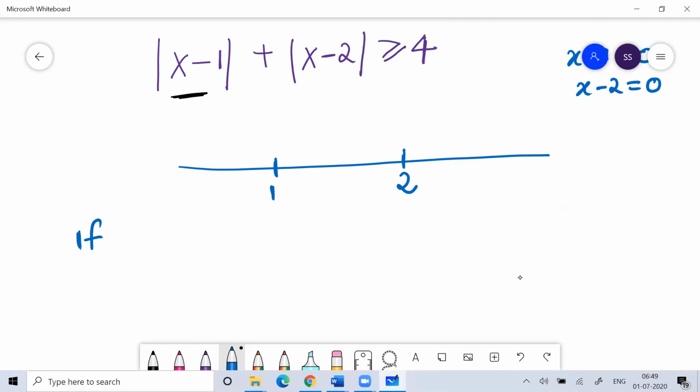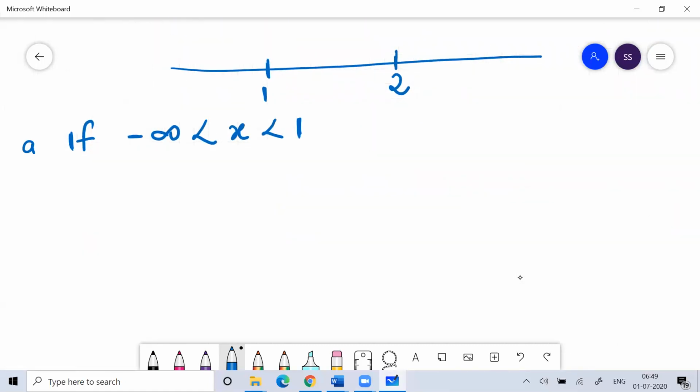Suppose your x lies between minus infinity to 1, so this is condition number 1. So the equation is modulus of x minus 1 plus modulus of x minus 2 is less than or equal to 4. So we put the x value between minus infinity to 1, but less than 1.